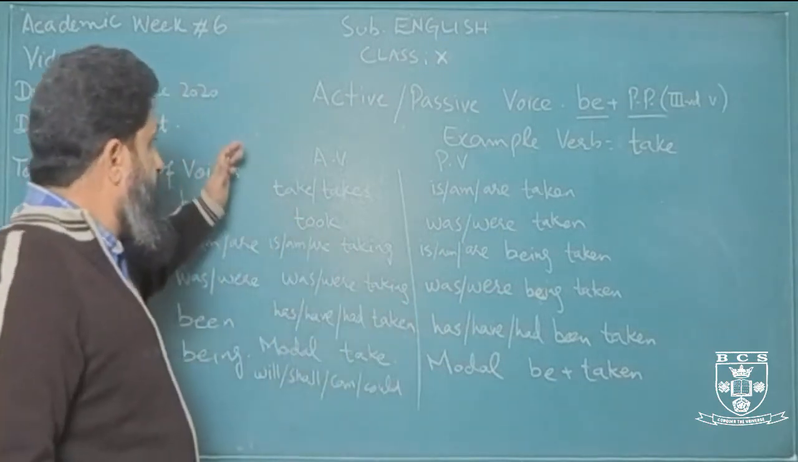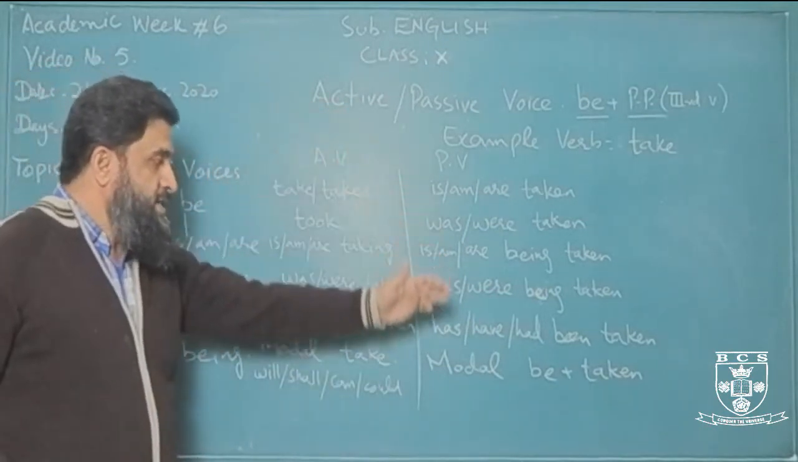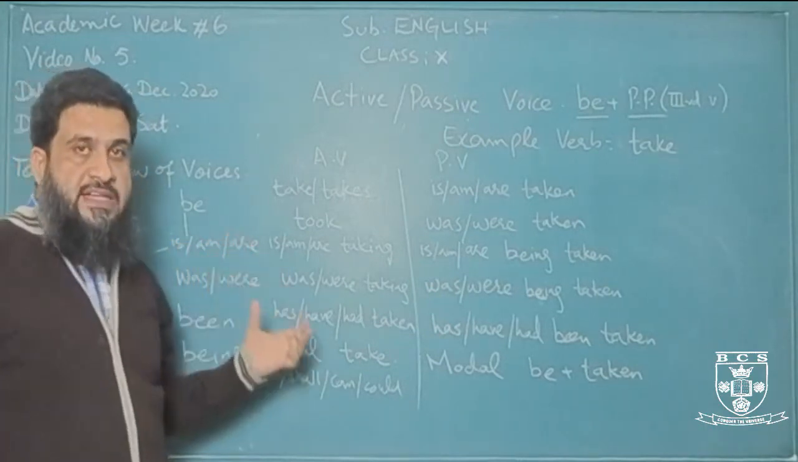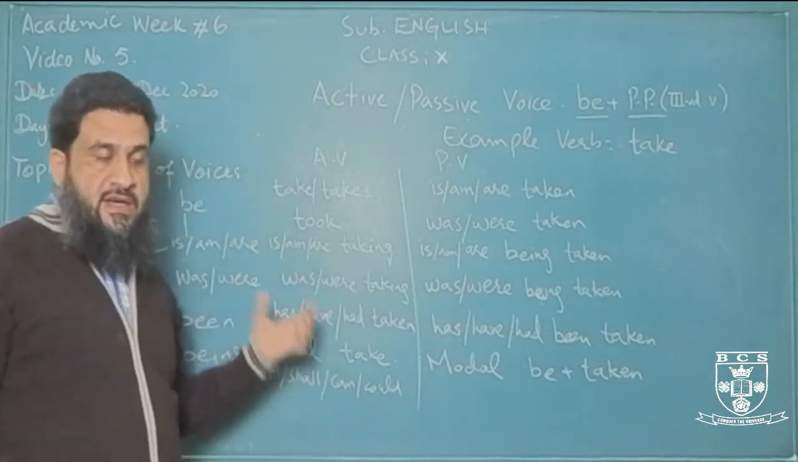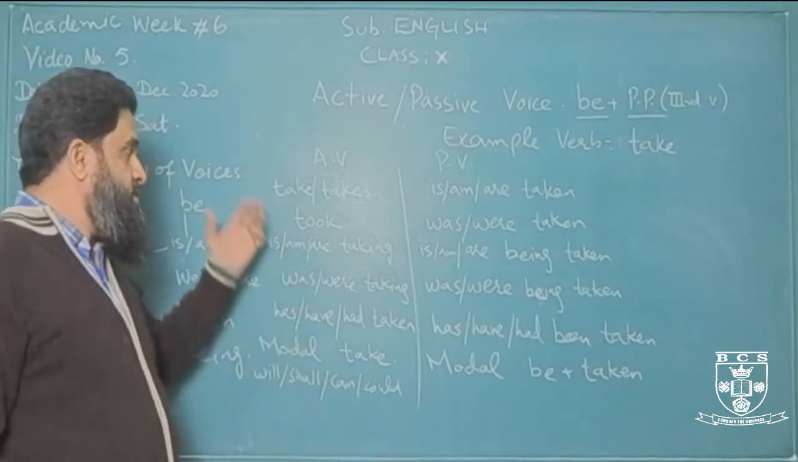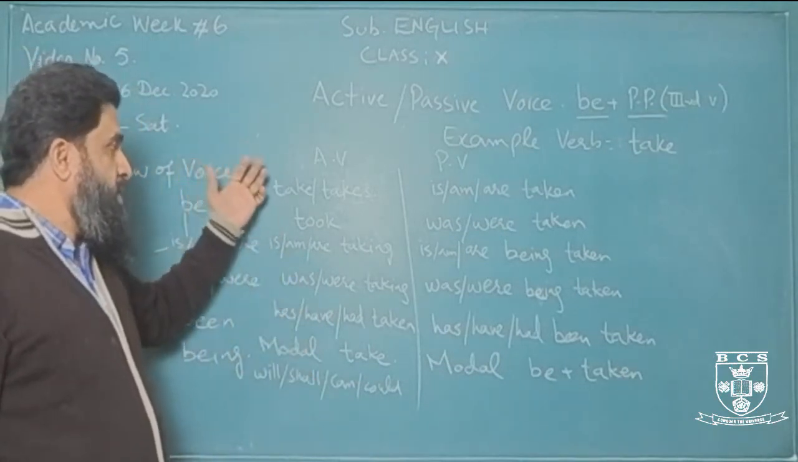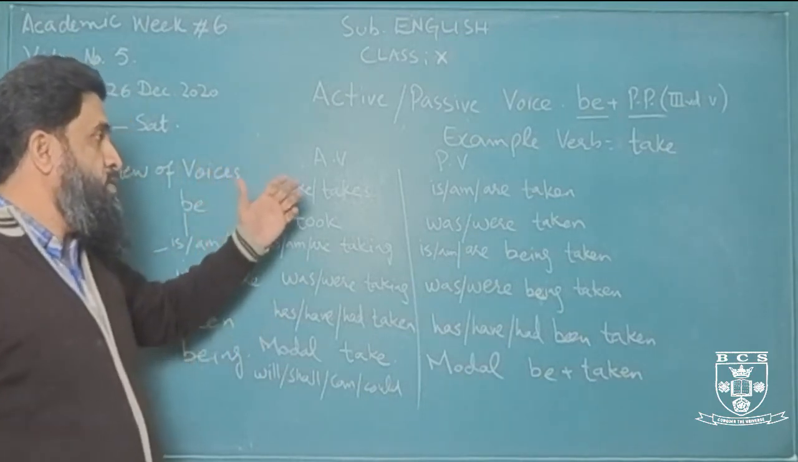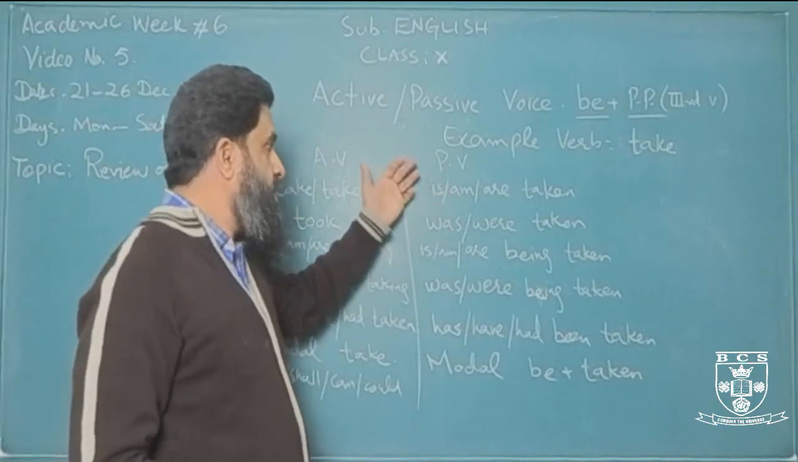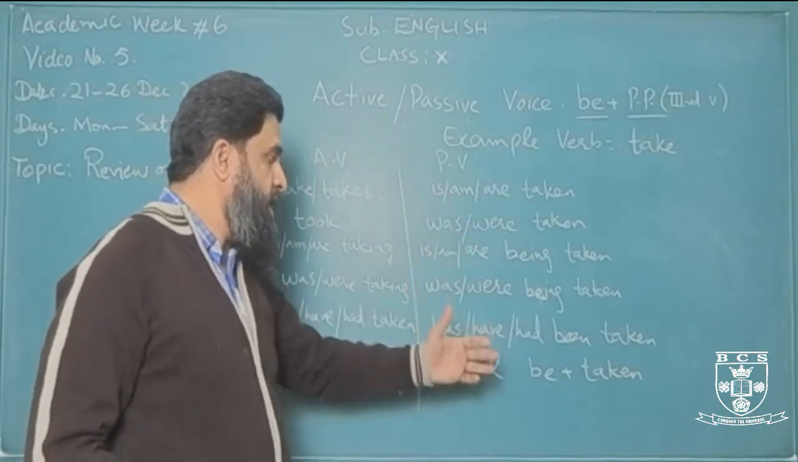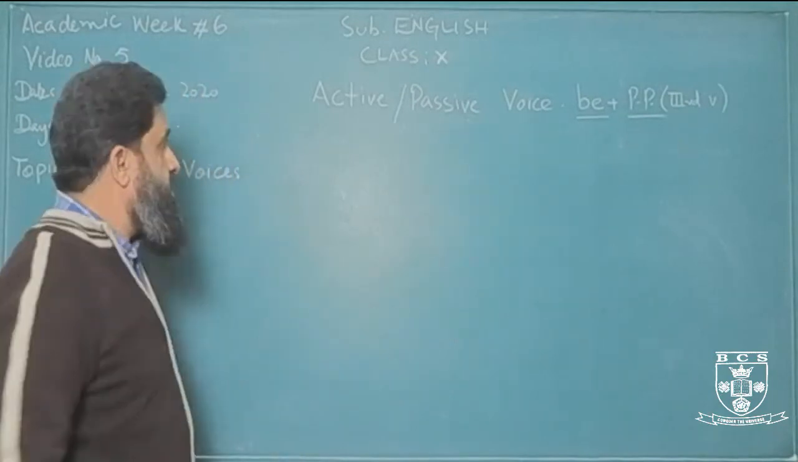So if you just understand and learn this table, I hope changing from active into passive is going to be very easy for you, right? So keep in mind that in what tense we use which helping verb, either is, am, are, was, were, being or been, or simply be.